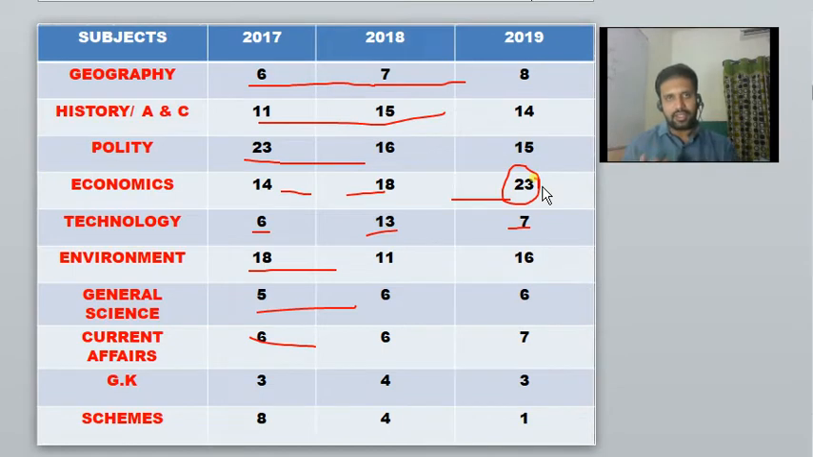Okay, but whatever current affairs are asked in economy, they do have some relation with your conceptual knowledge or whatever book you read, right? So in current affairs, I have given a separate row for it. Why? Because these are the pure current affairs.